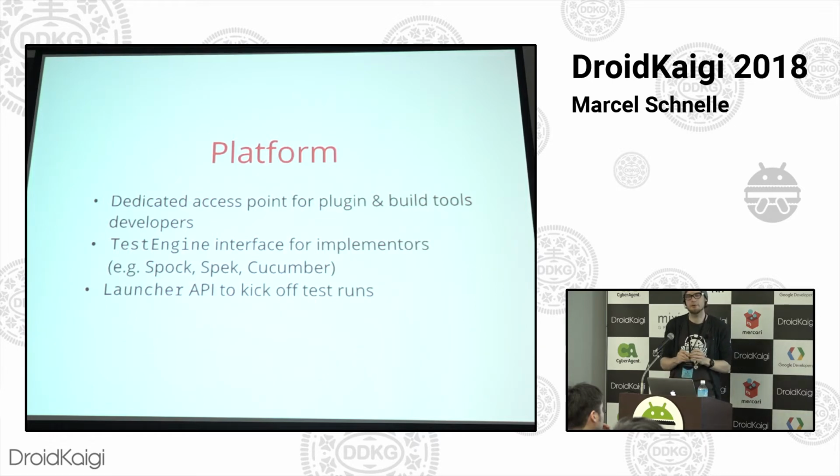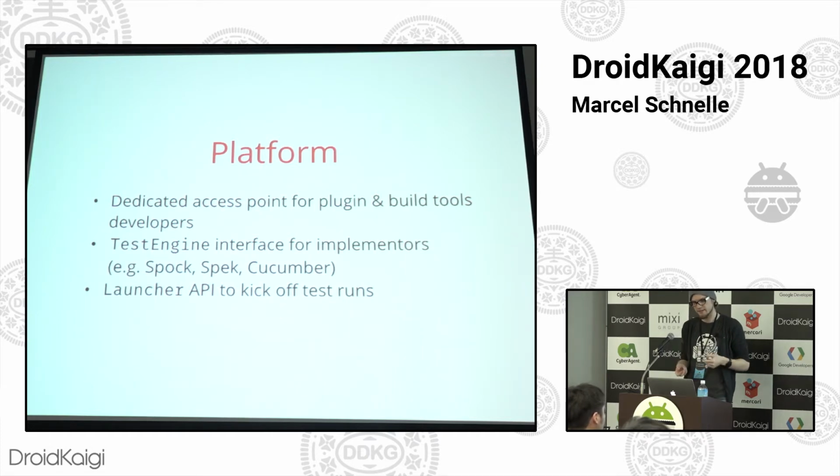So the JUnit platform is really kind of an agnostic layer to run tests. It's not even tied to the new APIs that we're going to spend the rest of this talk talking about. It's just a new way to write tests and execute and launch them on the JVM. There's an interface called TestEngine in here, and that's kind of at the core of how this works.